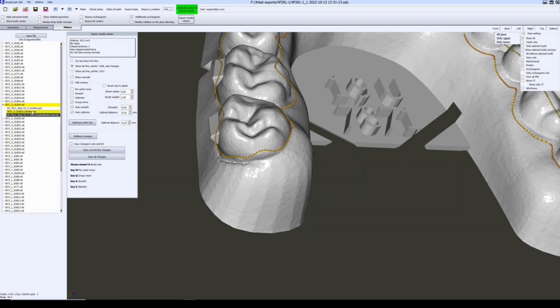All files that were changed are marked yellow in the list of files. There are two options: Save current line changes and Save all changes for all files. I click Save current line changes. After that, it is marked by green color.